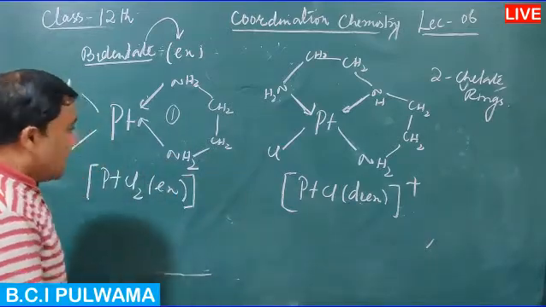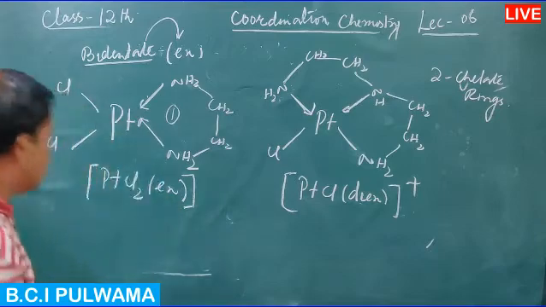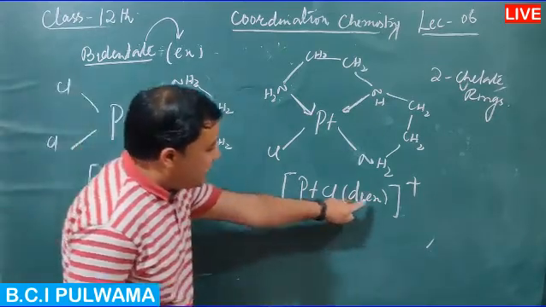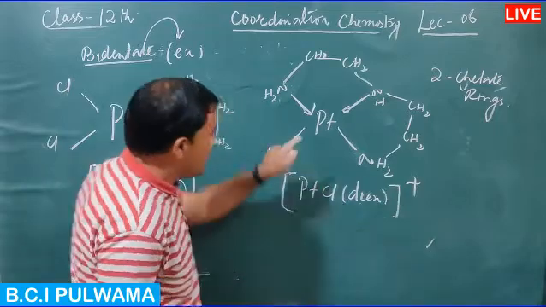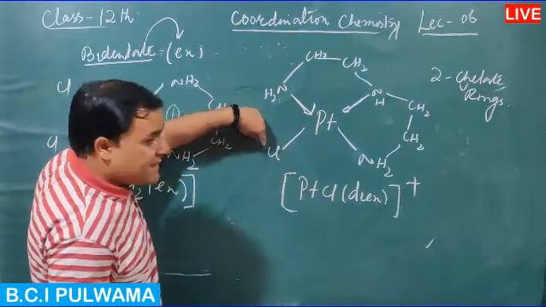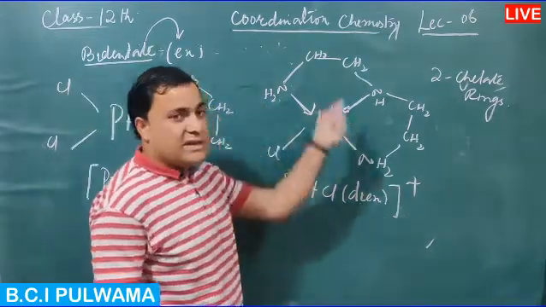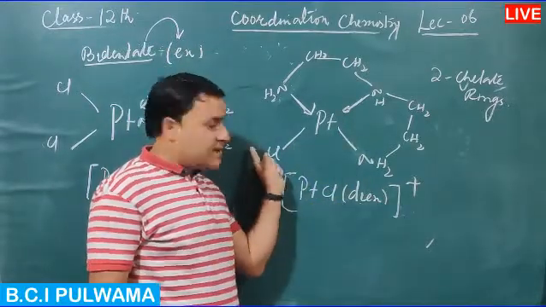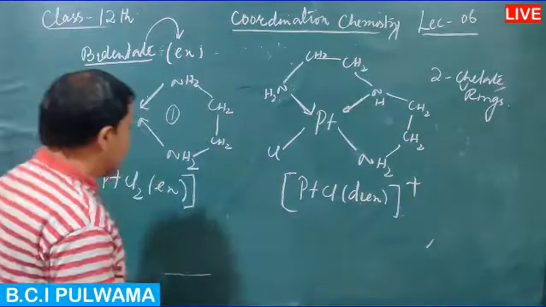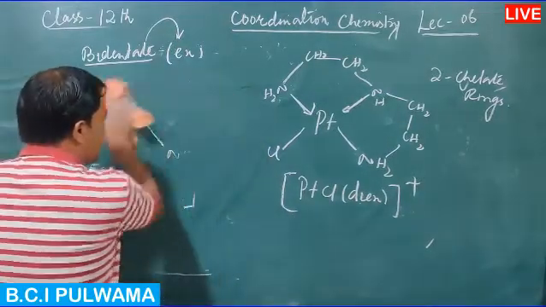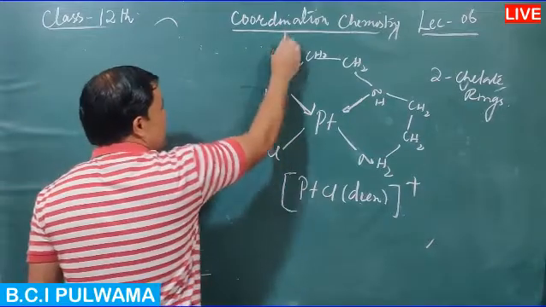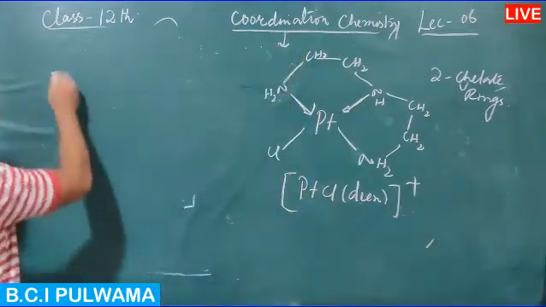Then the third example: PtCl, and then dien, is positive. The Cl is negative, so it is replaced, and by introducing bonds by means of coordinate bonds, the negative charge is removed and the charge of the complex will be positive. This was the example of tridentate chelation.